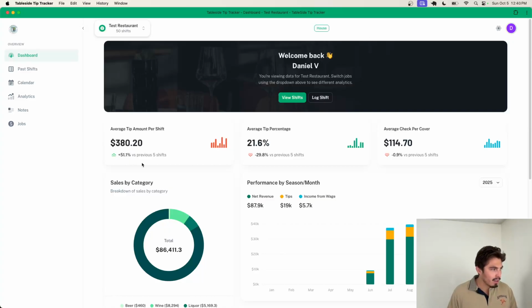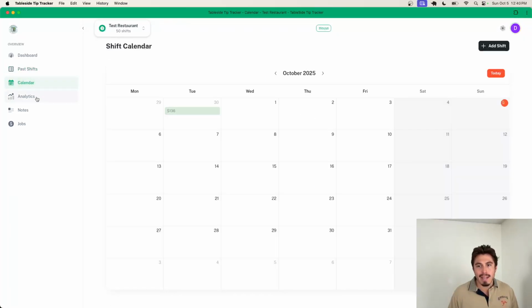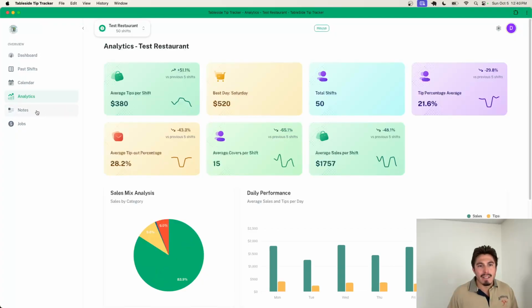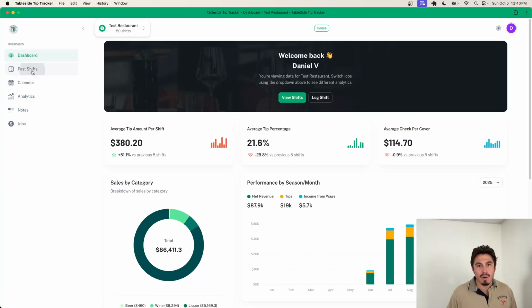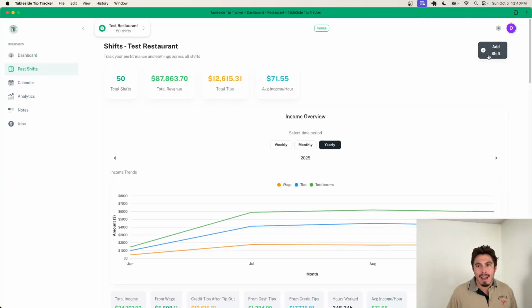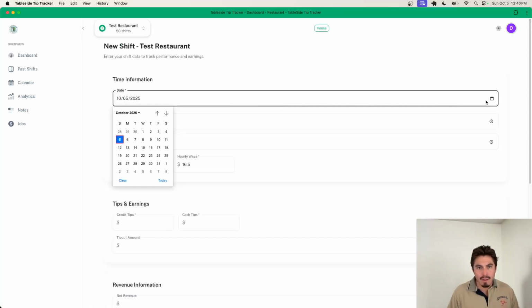But we'll go ahead and log our shift. If you want to see a little breakdown, we have our past shifts, we have our calendar, we'll have our analytics: best nights, total shifts, tip percentage average, tip out percentage, average sales, all these graphs. You can see day by day breakdowns, notes, and perfect. We'll go to our past shifts here, add shift, and this date will be, as I mentioned, October 4th.